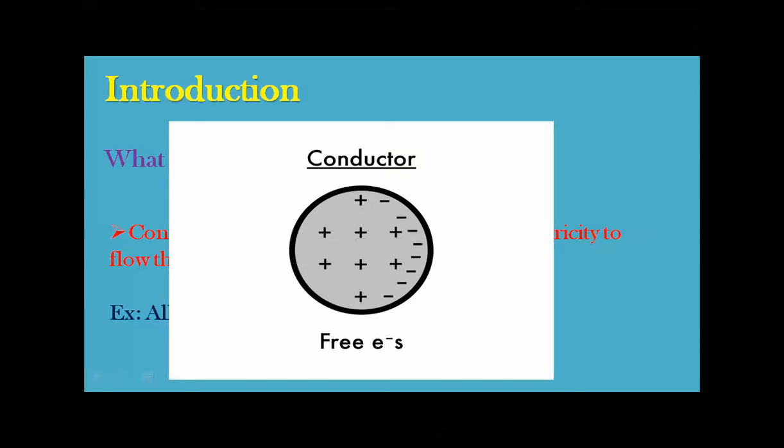Positive charges are called protons. Protons are the heavier particles, they have a higher mass than the electrons. So electrons are moving from one place to another place. So they are the free charge carriers. They move randomly in all directions. When you apply a field in one direction, they move in that direction. So conductors are the materials where you have free electrons. They move like anything, which carries the electricity.